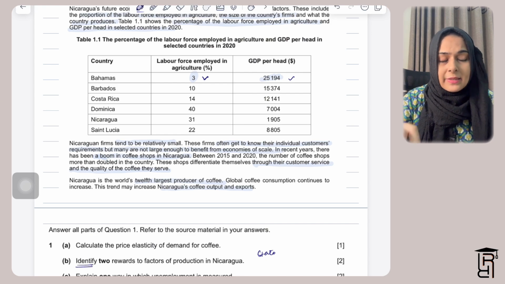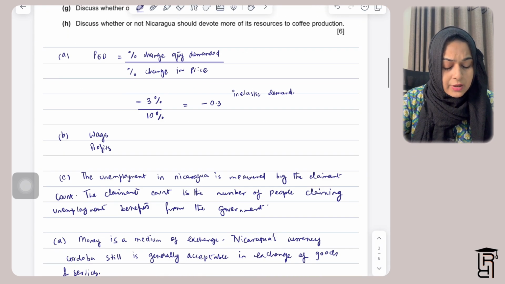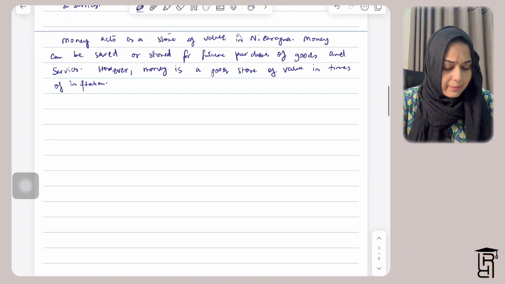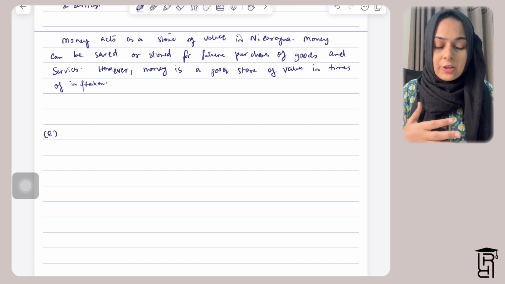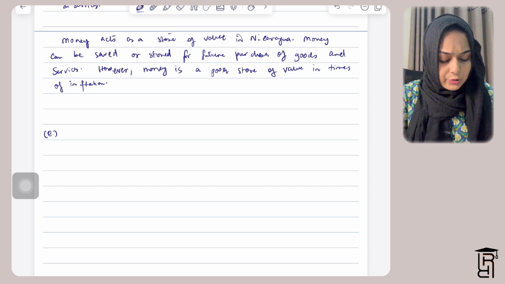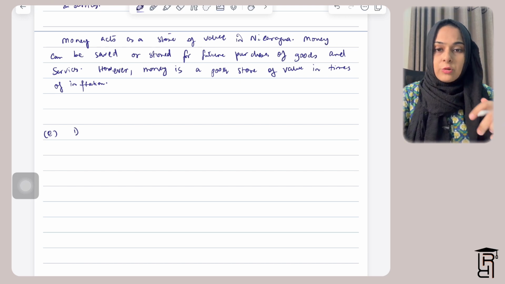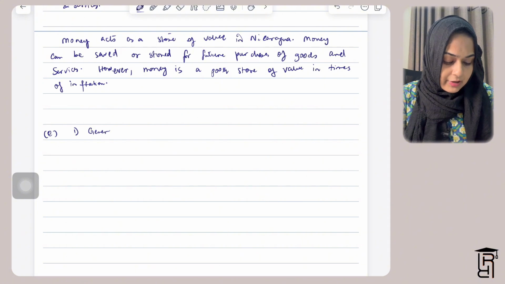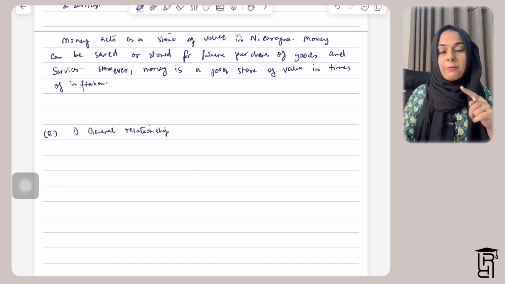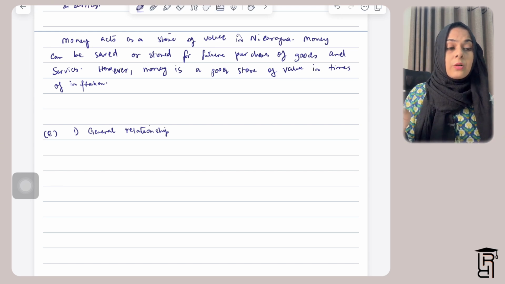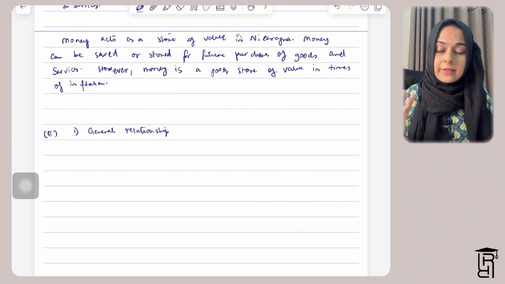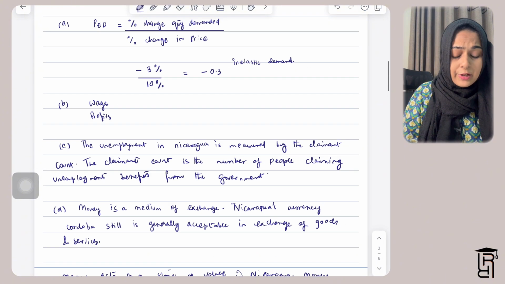But first, what you need to do is learn how to manage writing an answer for such a question. I'll just tell you the points. First, tell what the general relationship in the table is. So you need to state the general relationship between the percentage of labor force employed in agriculture and GDP per head. That is the general relationship shown in the table.